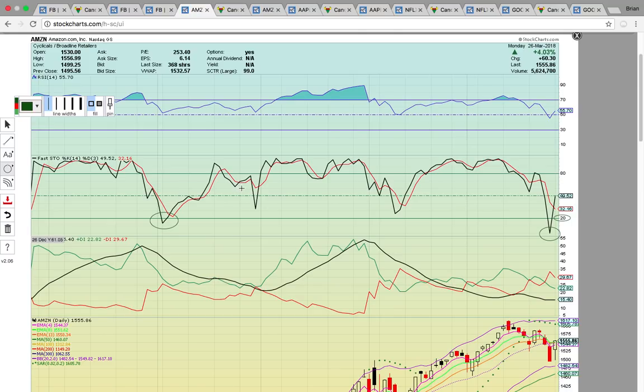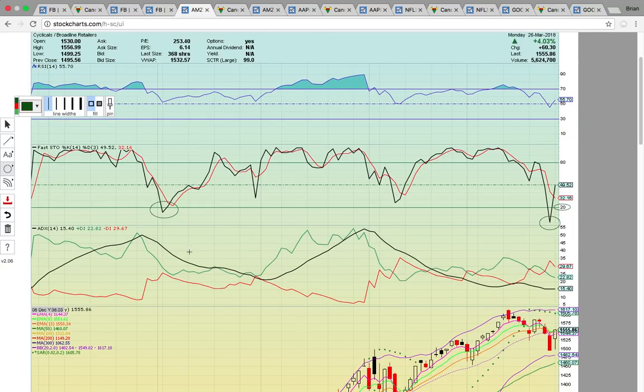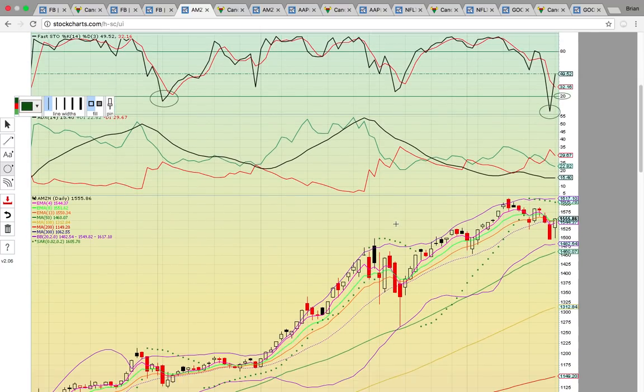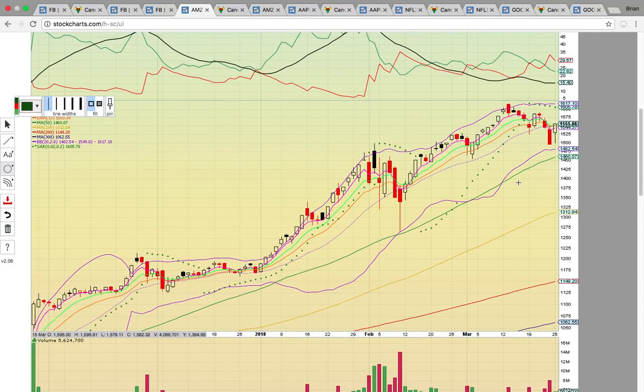In August, it bounced, it traded sideways a little bit, but then it ended up getting above. It's just paid to load up on FAANG stocks when they get below 20 on Fasto on the daily chart. So keep that in mind, at least for a technical bounce play.